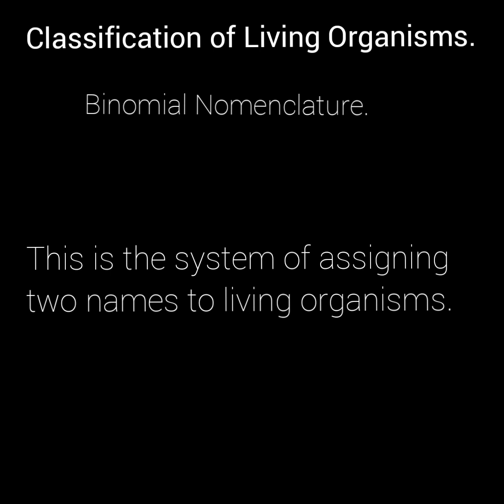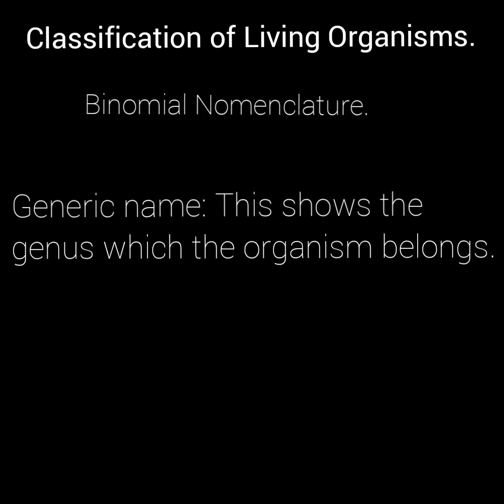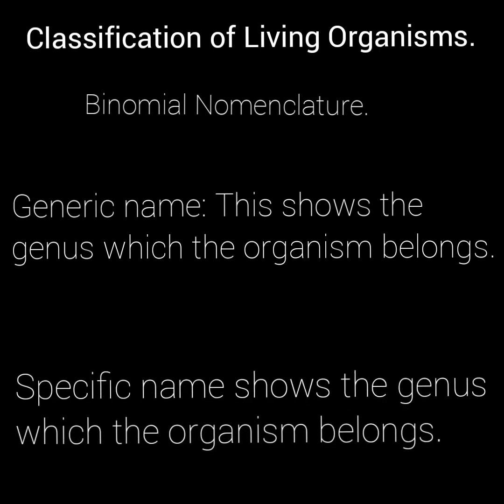The first name among the two names given to living organisms in the binomial nomenclature is known as the generic name, and this shows the genus which the organism belongs to. And the second name is known as the specific name, which shows the species which the organism belongs to.